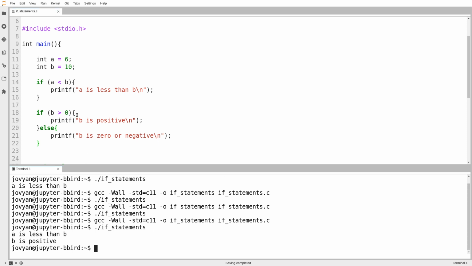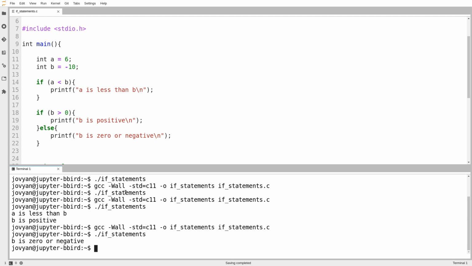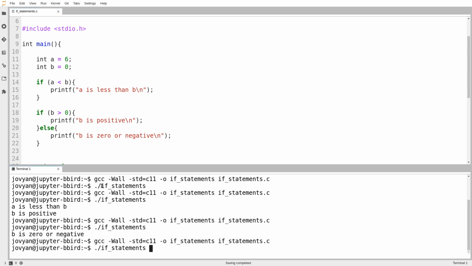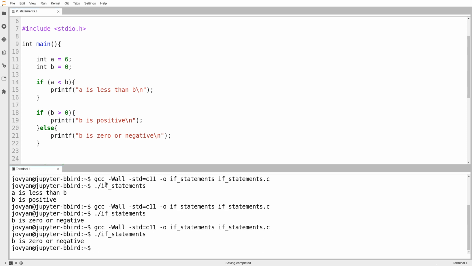And so we hear, in this case, B is positive. Okay, what happens if B was negative 10? We'll see in that case, we go inside the else, and it prints out B is 0 or negative. And what happens if B is 0? In this case, it still prints that B is 0 or negative. So that's the second case that you might see when we use if statements.